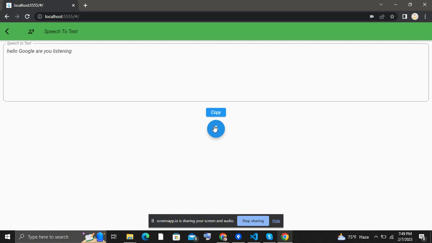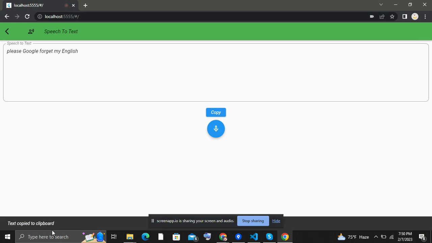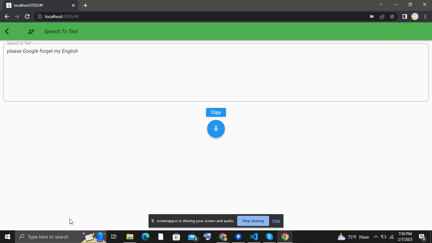So again, please Google forget my English. So it's working fine. Now I can click on copy, and you are seeing that the text is copied to clipboard. That means the text is successfully copied.